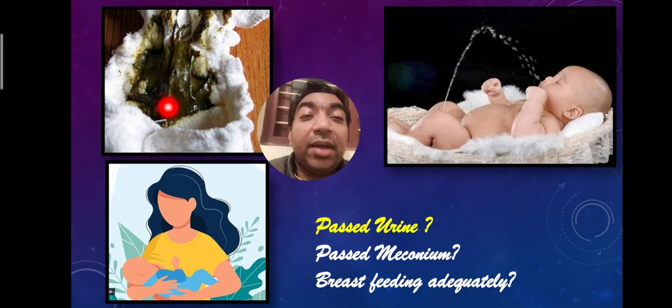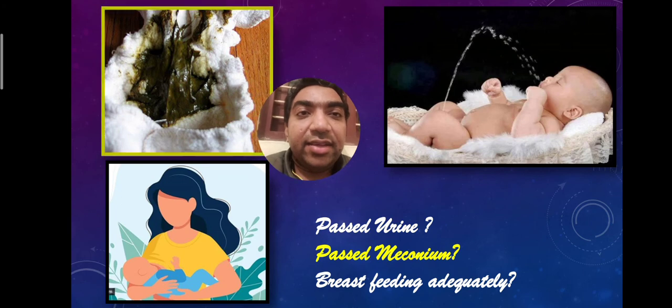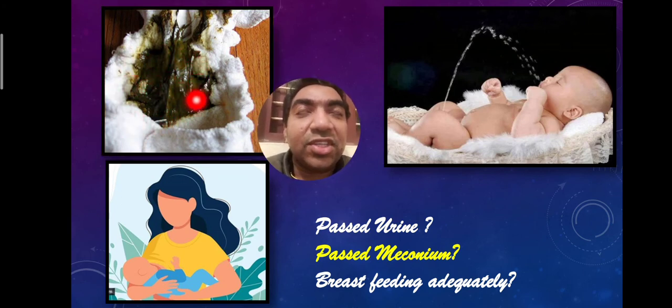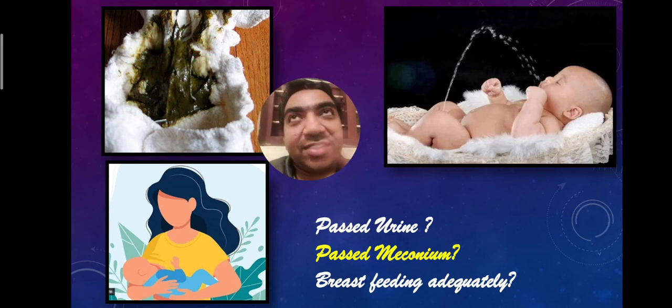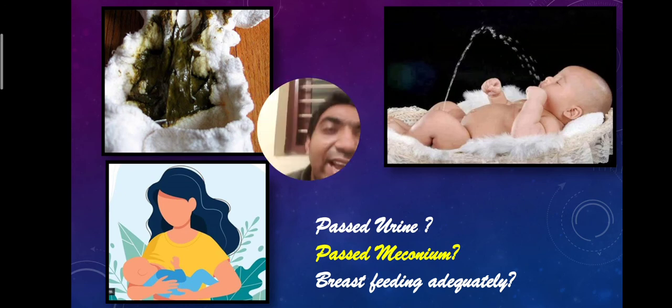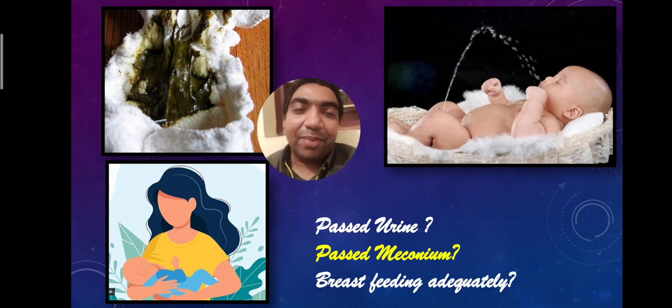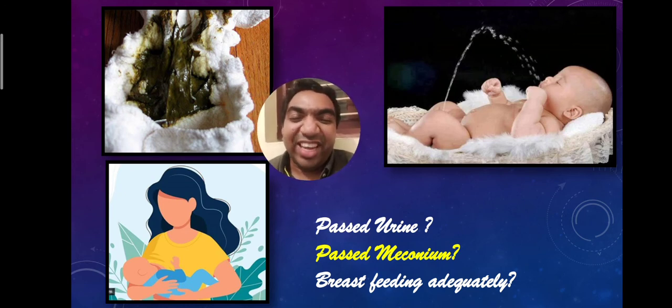Sometimes the mother will show stools like that. This is called meconium. The first stools before the milk stools. Milk stools are yellow, and before that it is meconium. So suppose the child has passed meconium, it is normal. And 95% of the children will pass meconium within 24 hours of delivery.